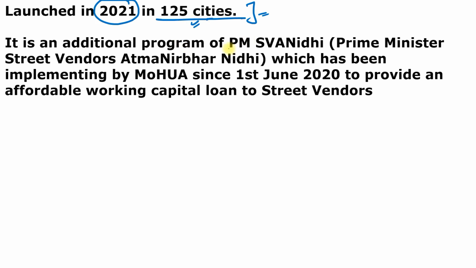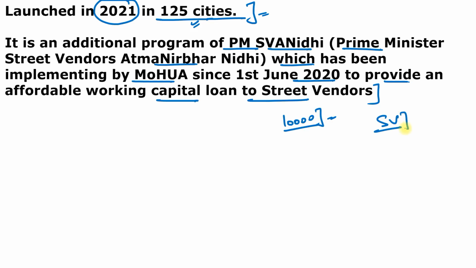So it is an additional program of PM Swanidhi, which is also known as Prime Minister Street Vendors Atmanirbhar Nidhi, which was implemented by the Ministry of Housing and Urban Affairs in 2020 to provide an affordable working capital loan to the street vendors, and this is 10,000 working capital given to the street vendors. And under the PM Swanidhi, it also aims for the holistic development and the economic upliftment of the street vendors. Therefore, Swanidhi Se Samriddhi program was started to provide social security benefits.